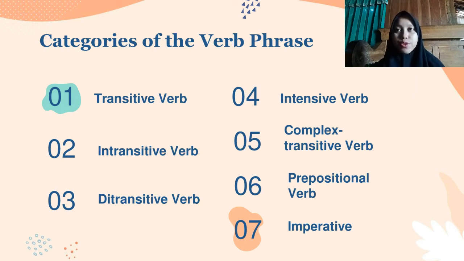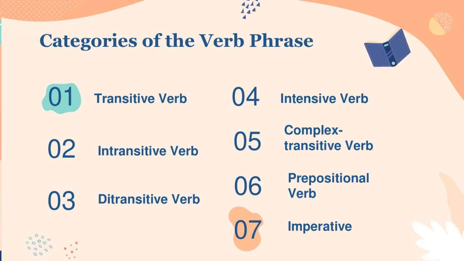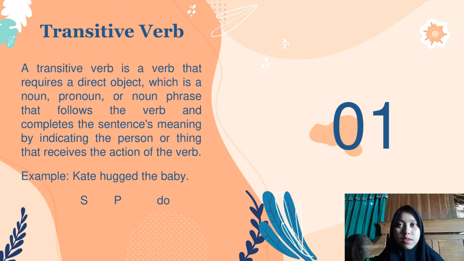Now we will move to categories of the verb phrase. In the verb phrase, there are 7 categories, which are transitive verb, intransitive verb, ditransitive verb, intensive verb, complex transitive verb, prepositional verb, and imperative. So, the first category is transitive verb.